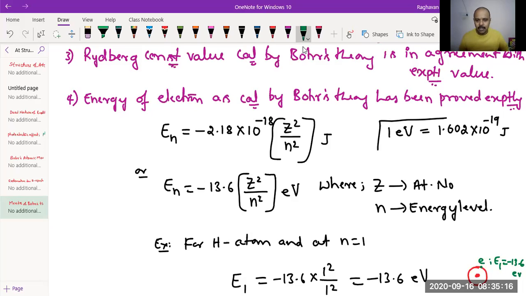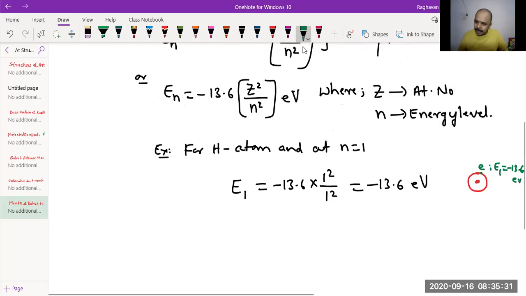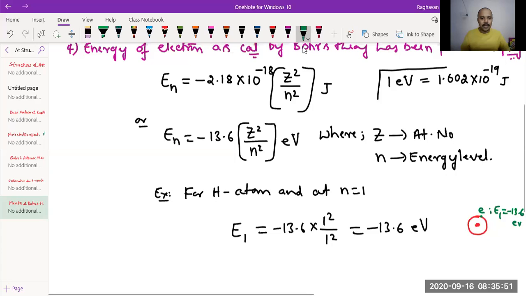Like that you can calculate for electron in 10th energy level or 5th energy level. Not only for hydrogen, even for helium, lithium and all, but it has to have only 1 electron. For example, if you want to calculate for helium, the atomic number is 2. 2 square is 4. Then first energy level means 1 square. So minus 13.6 into 4 will be the energy of electron in first energy level of helium. Okay. Now you can write down.